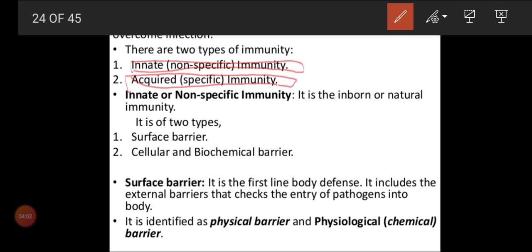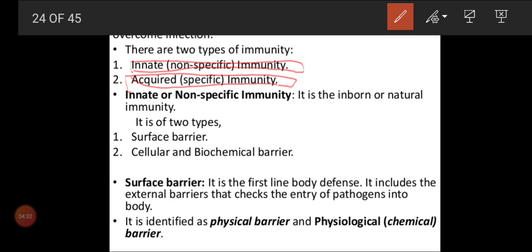Next is acquired. After the entry of an antigen, after the entry of a disease into your body, the body starts to produce antibodies. So that is very specific to the antigens. That's why we call it specific immunity or acquired immunity. What we get through our lifetime, through the environment, whatever disease we are exposed to, based on that your body starts to synthesize antibodies. That is what we call acquired or specific immunity.